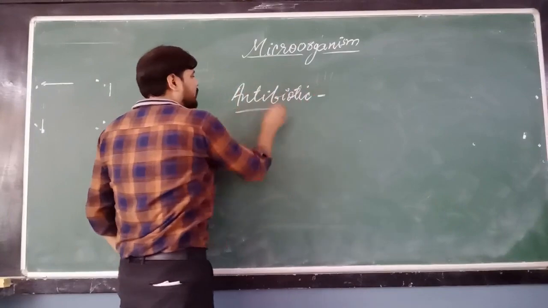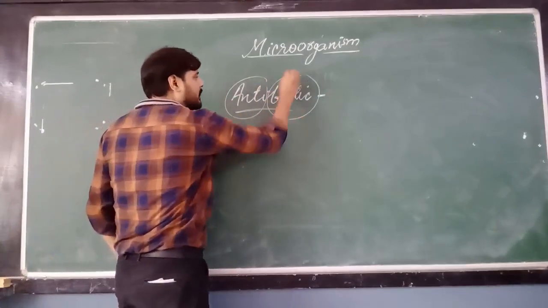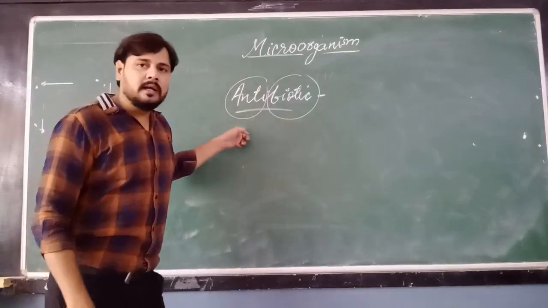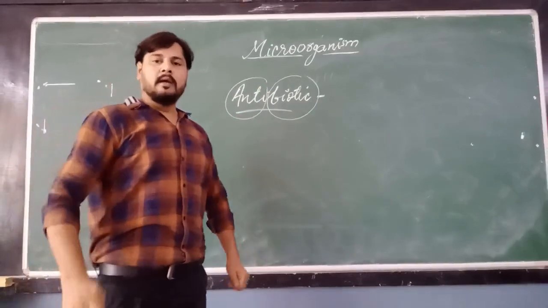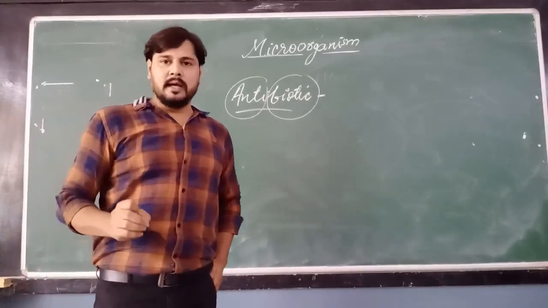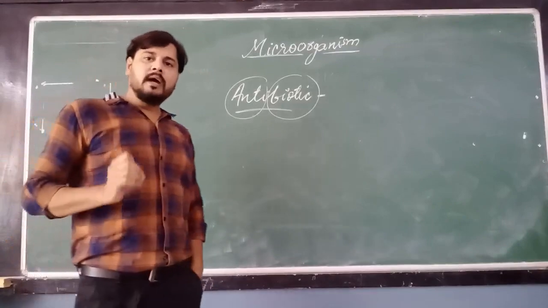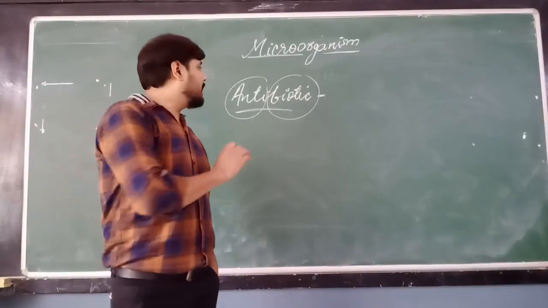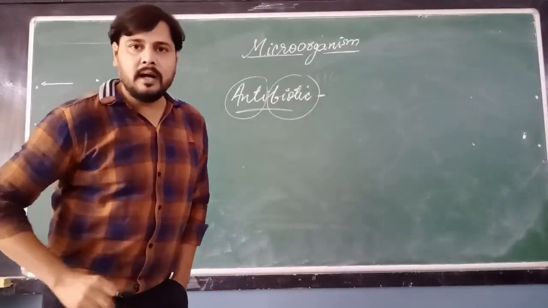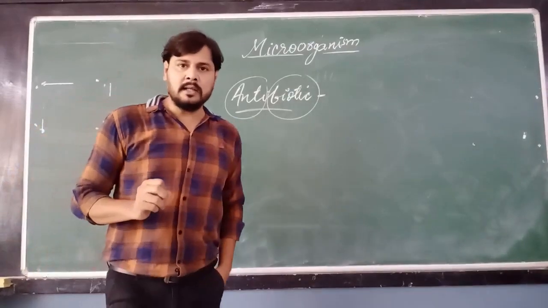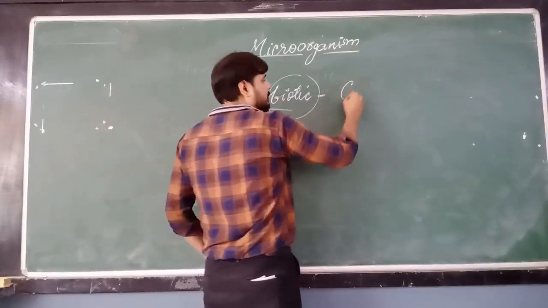Antibiotic, I told you that anti means opposite, biotic means living thing. So those who oppose the living thing, that is what is called antibiotic. What is the definition of antibiotic? Antibiotic is the chemical substance which kills microorganisms, which is given when we are ill. So at that time antibiotics are given to us. Antibiotic is a chemical substance